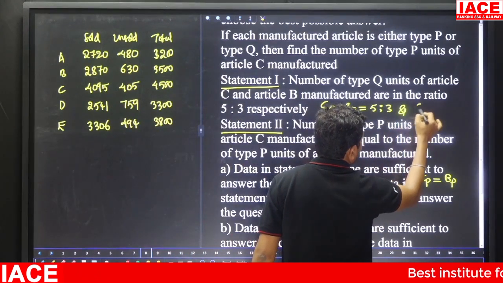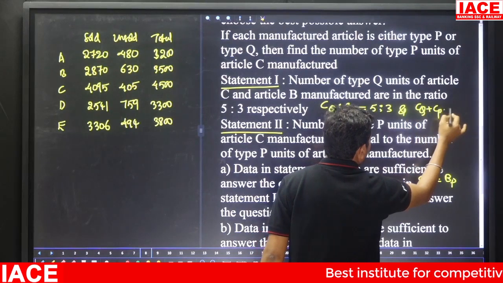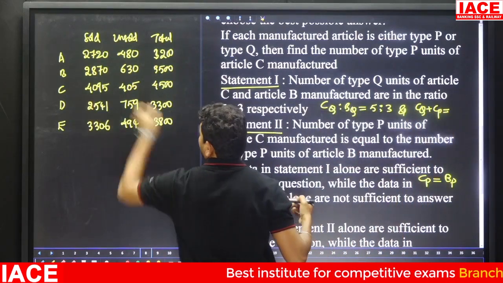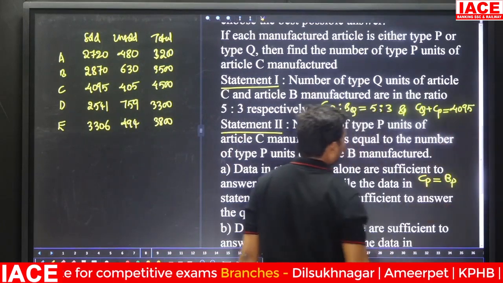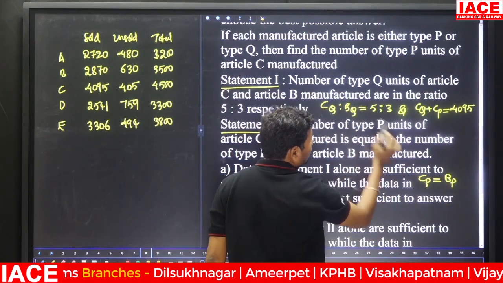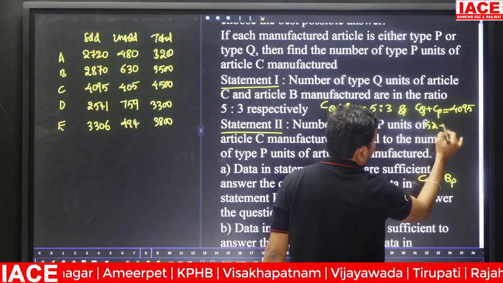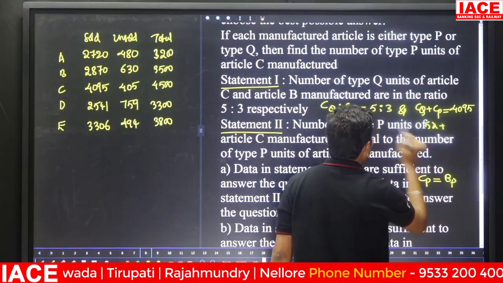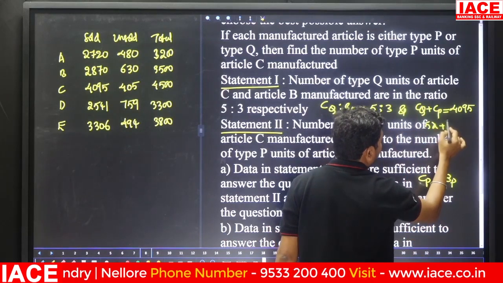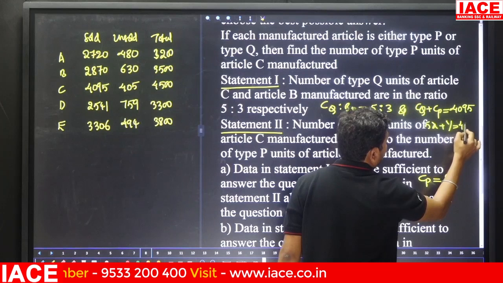We know that Cq plus Cp is equal to 4095. Cq we take as 5x, plus Cp we don't know. Cp we can take as Bp also, so we take Cp as y.